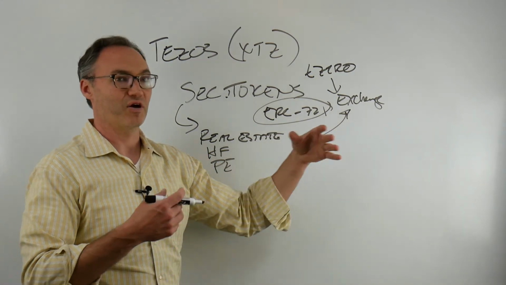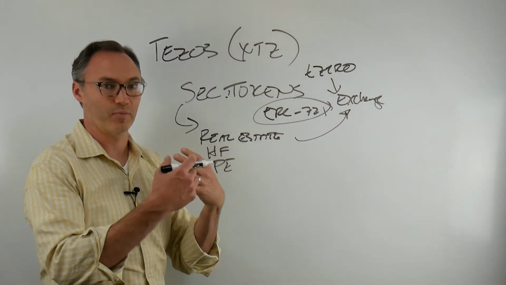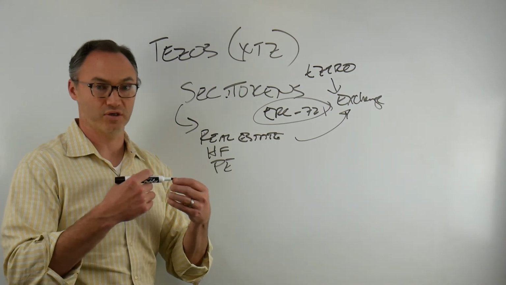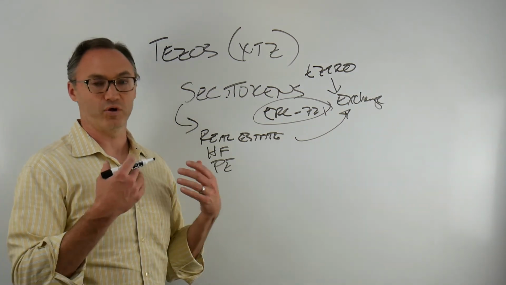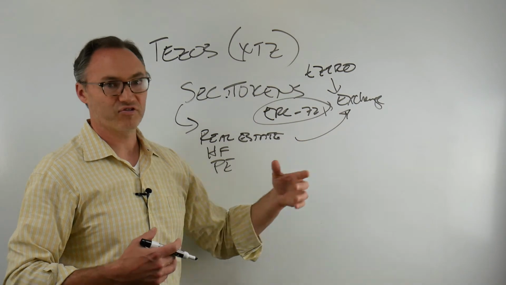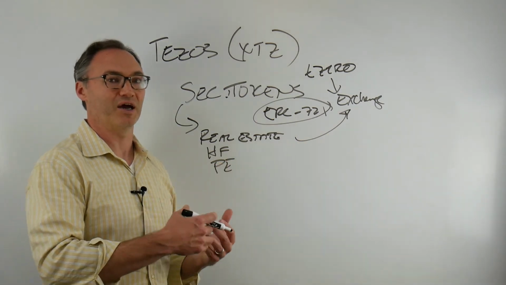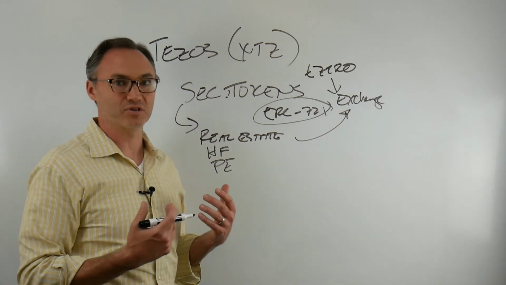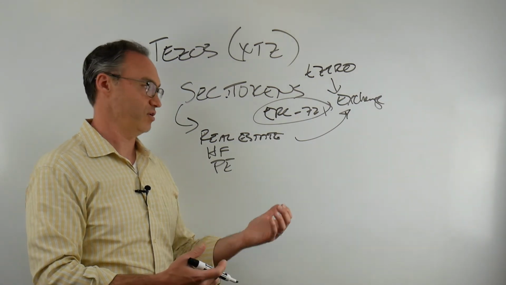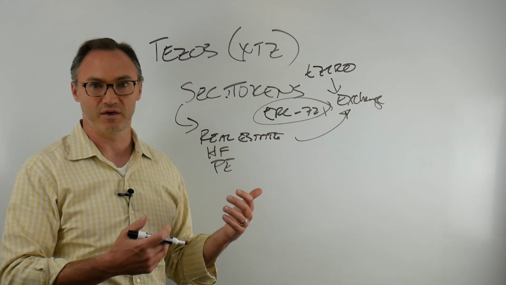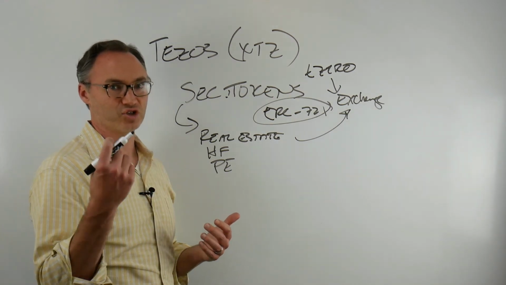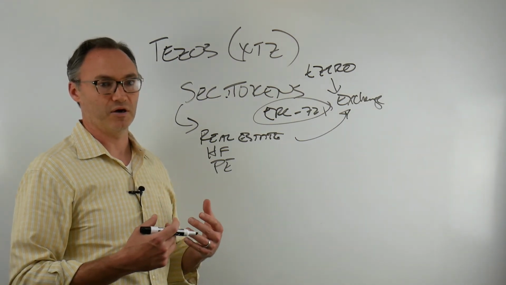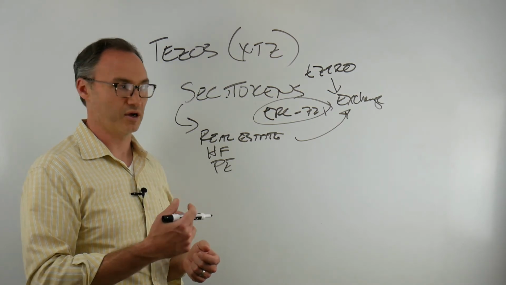and now if I bought this token, whereas in the past if I bought real estate or a real estate trust or something, I have to hold it, I have no liquidity. Now I can put it in the exchange and maybe I have some liquidity, meaning maybe I can sell it at some point. The fact that it's on a public blockchain means anyone who wants to buy it gets full transparency into what it owns, into the income it's paid, and everything else. So digital asset security tokens have been a big use case for the Tezos blockchain.